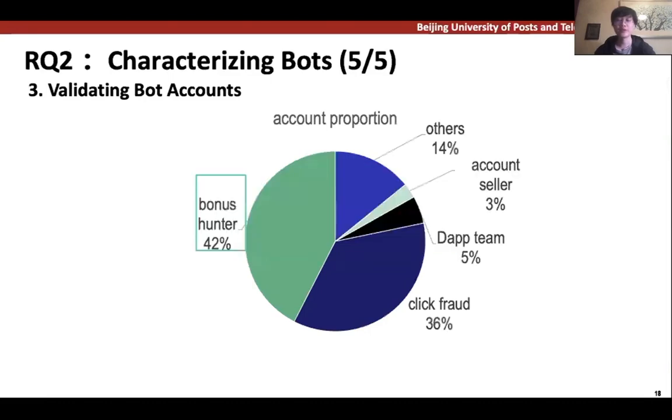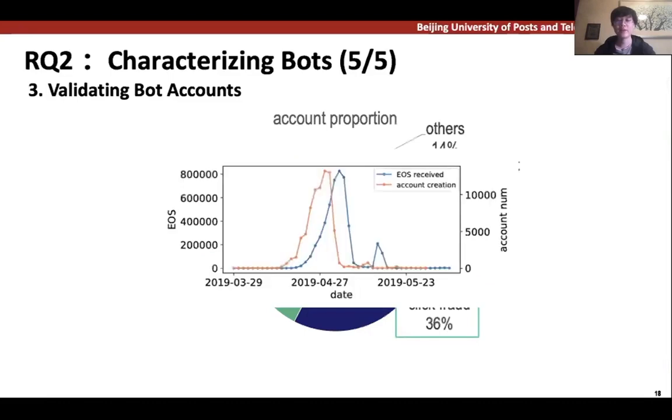The second category is click fraud. This kind of bot creates fake traffic in order to promote the ranking of DApps. Here is an example. The orange line describes bot creation, and the blue line describes the money one DApp receives. We can see that after a large number of bots are created, these bots immediately transfer enormous sums of money to one DApp to boost its ranking. After that, these bots become nearly silent.